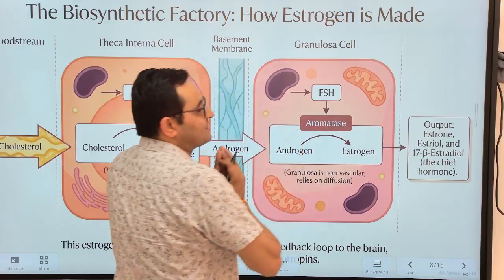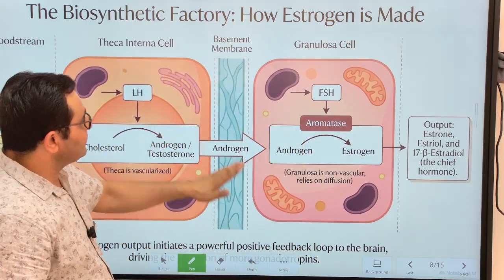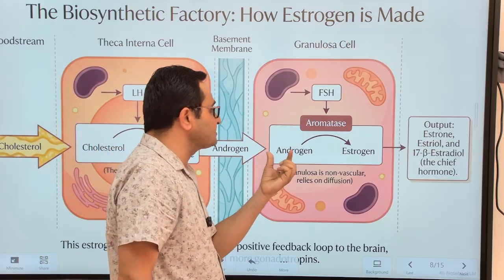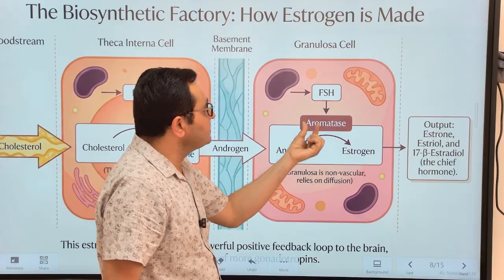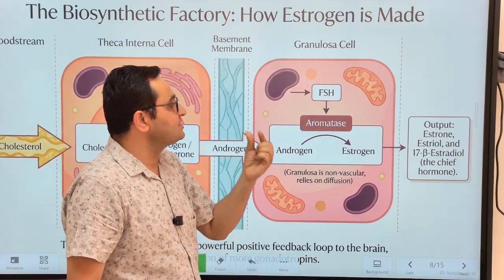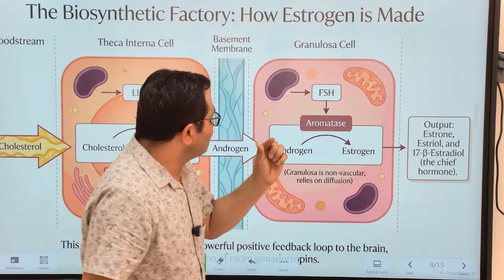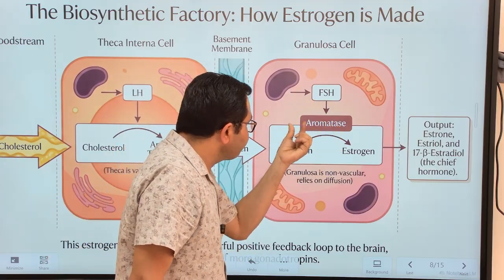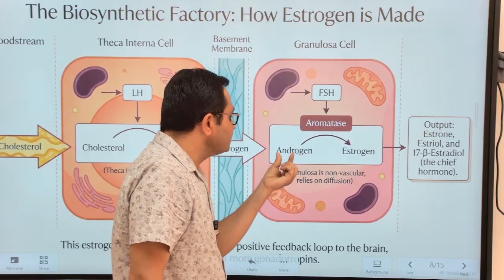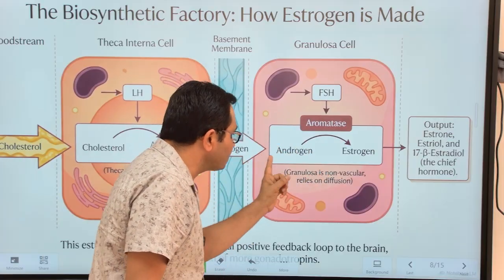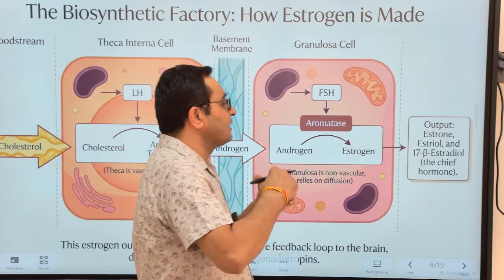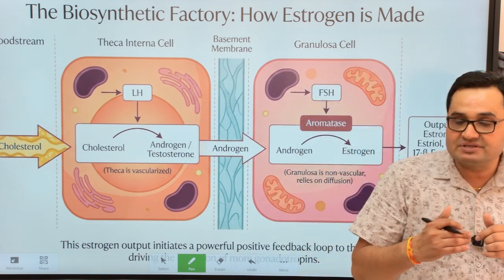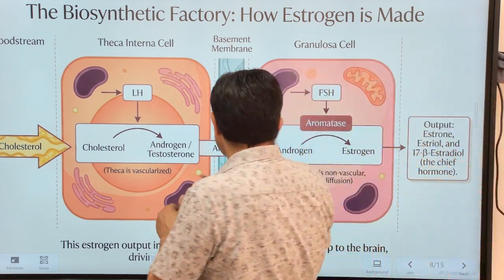There the granulosa cells convert this androgen, or male sex hormone, into estrogen under the influence of FSH hormone. This FSH hormone brings about activation or synthesis of an enzyme known as aromatase, and in the presence of this aromatase there is a conversion of androgen into estrogen. This means estrogen is a derivative of androgen, and that derivation is done by the aromatase enzyme.